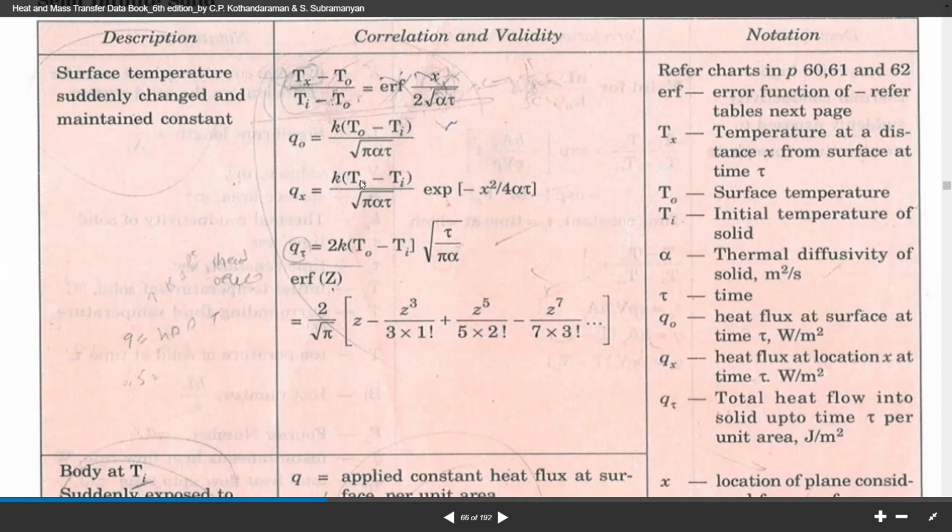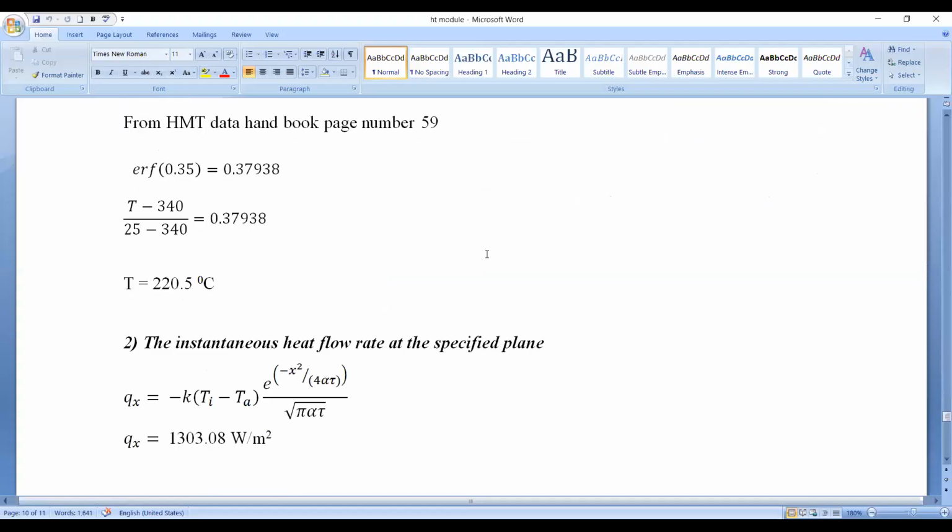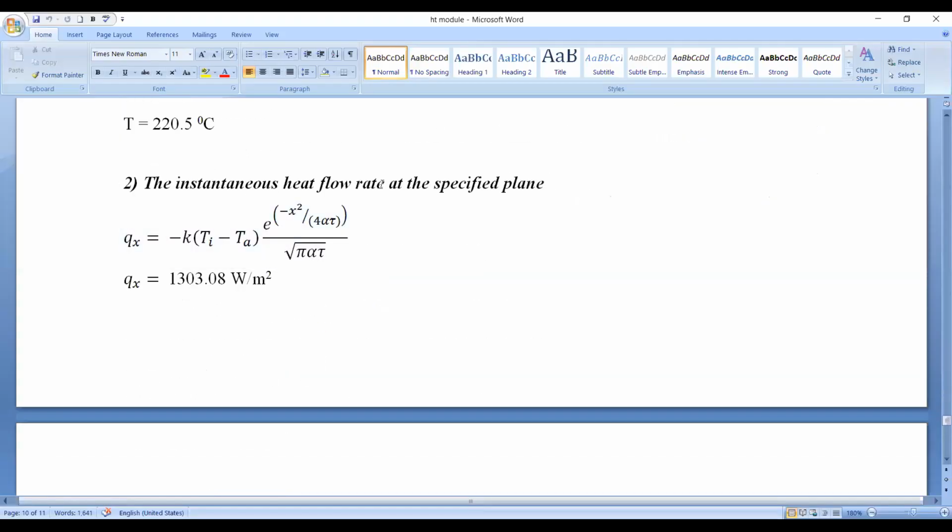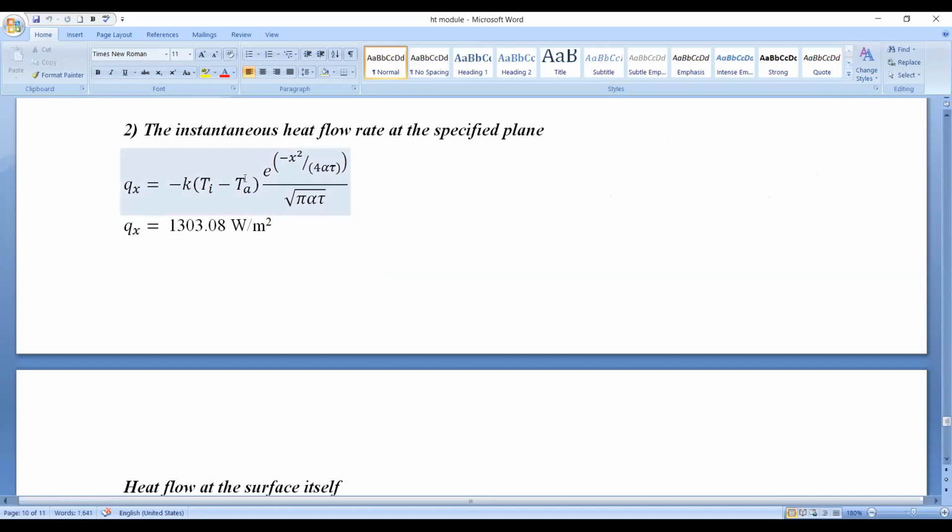You know the value of Ta, you know the value of Ti, and you also know the value of x. Just substitute and get the value of Qx. Substitute all the values.